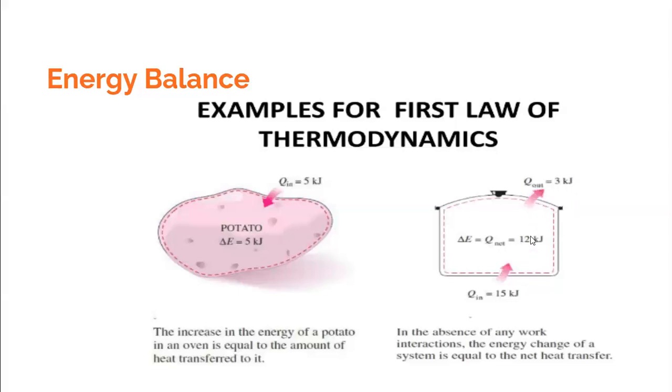So what would be the net change of internal energy? Again, by applying the first law of thermodynamics, Q is equal to delta E plus W, you can find that the net change of internal energy is equal to the net heat transfer, which is 15 minus 3, which is 12 kilojoules. So this is the application of the first law of thermodynamics.